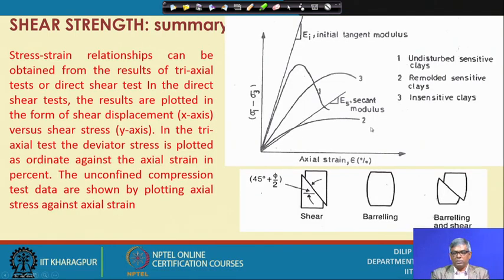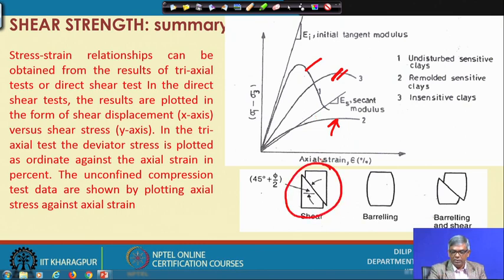And different stress strain behavior of different soils, this we have also explained, and this one has to know. If it is sensitive clay without disturbance, then this is the one, and if it is the same soil remolded, then we get a stress strain behavior like that. And if it is insensitive clay, normally not sensitive, then we get a curve like this, and during the shearing the soil can fail in different ways.